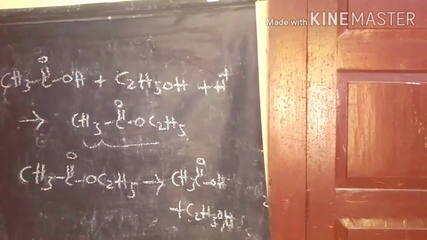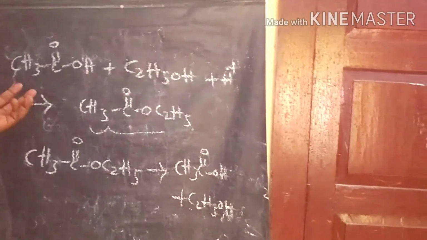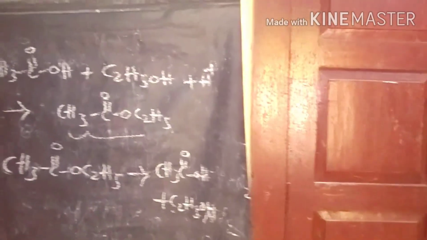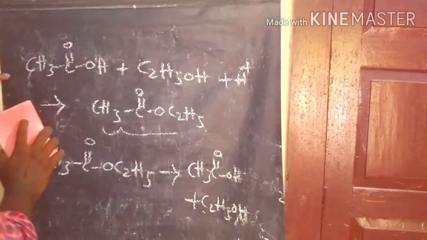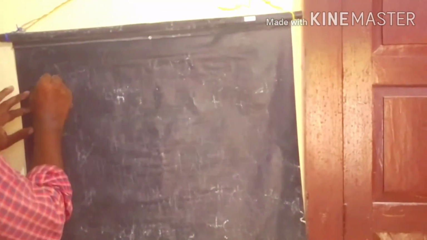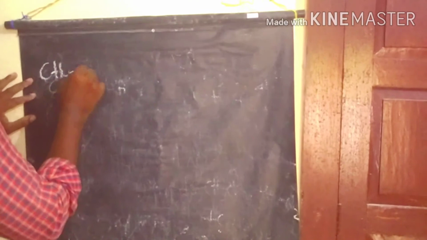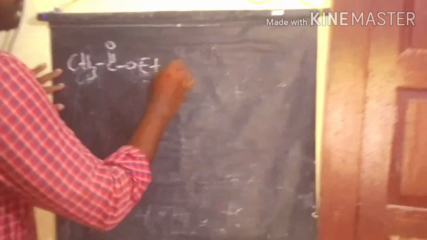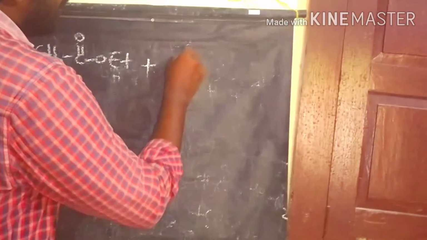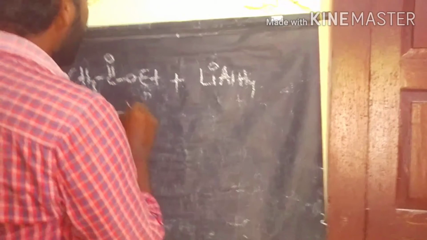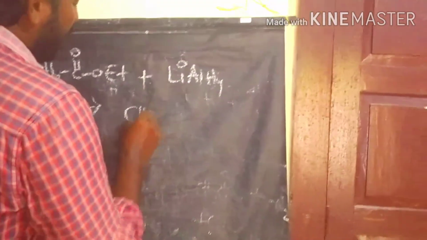These are some of the reactions of the esters. Now we discuss some reduction reactions of esters. If you take ethyl ethanoate under reduction with lithium aluminum hydride, it produces ethyl alcohol.